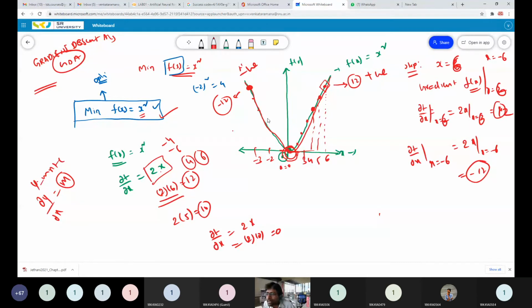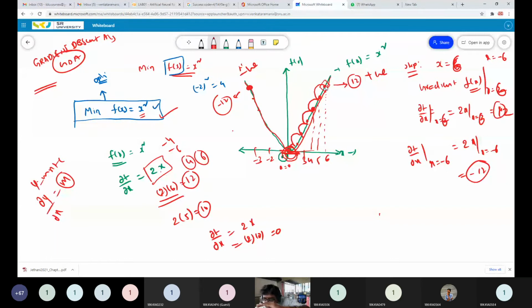Whatever it may be, if your initial value is on a positive slope, it tries to move towards the negative slope side, and finally lands at the zero slope point.